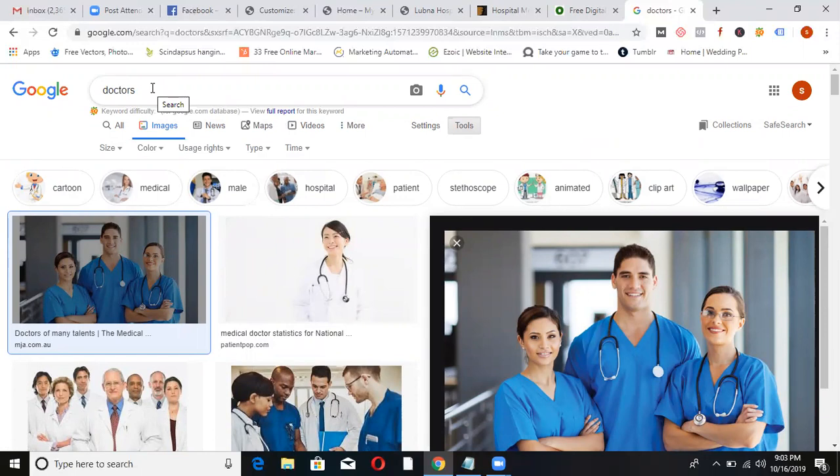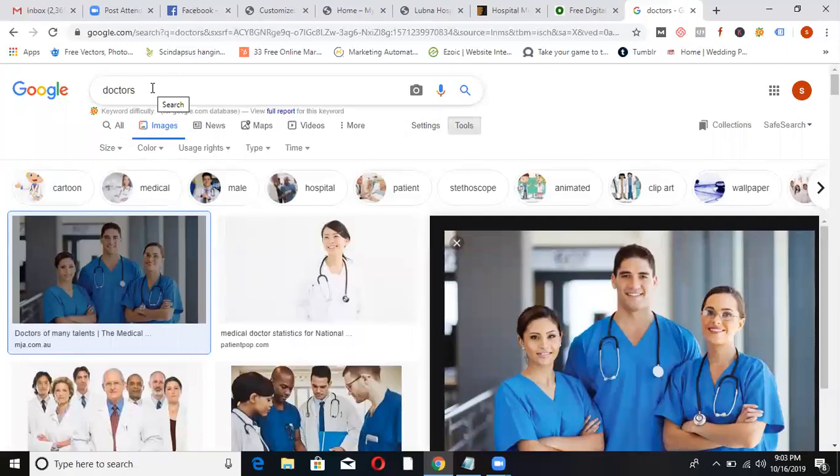Assume that you're working for a big hospital like Yashoda Hospital. Why would Yashoda Hospital use other people's images? They have their own images. When you're creating a blog or your small website, you can take from Google. No one will complain. If they observe a problem, you can remove it anyway.